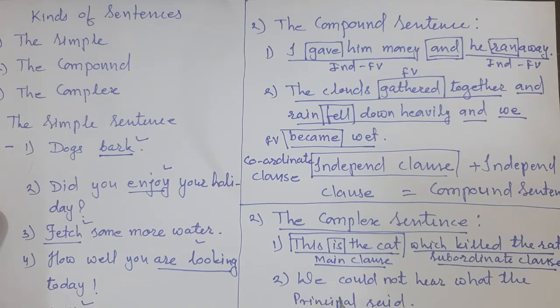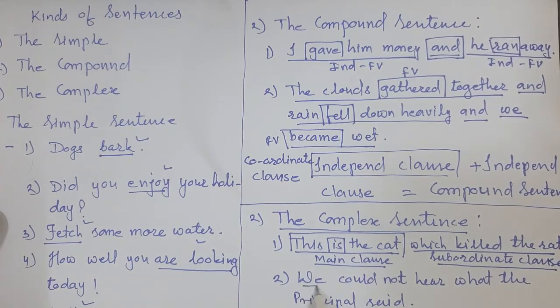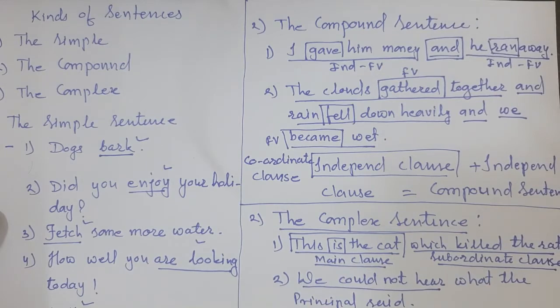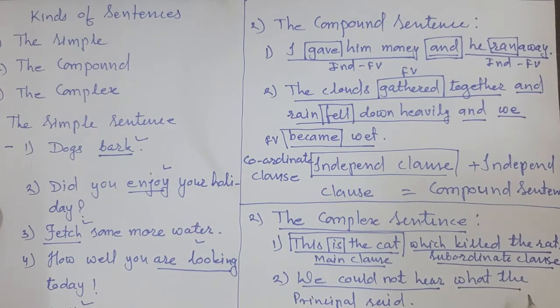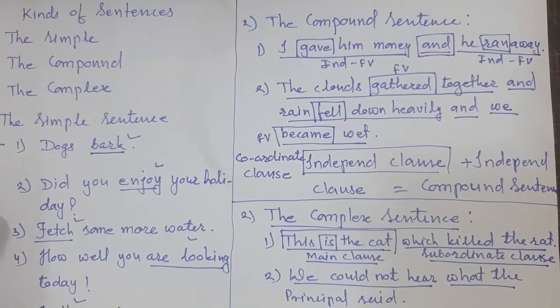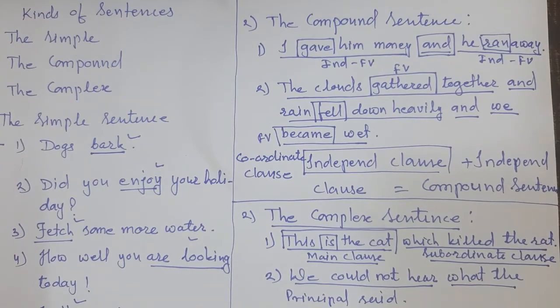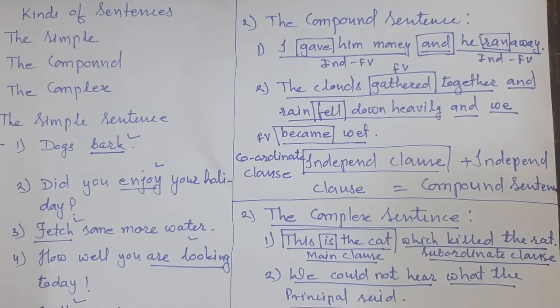Let's have the second example now. We could not hear. So this is one clause which makes a complete sentence, so it is the main clause. Now the second clause, what the principal said. The second clause doesn't make any sense on its own, so it depends on the first clause, that is the main clause.